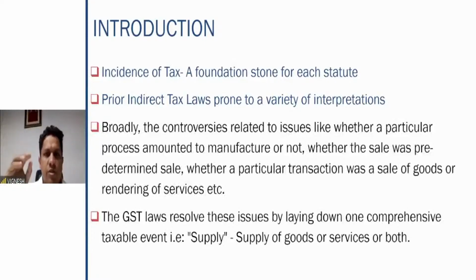It can be sale of goods, it can be sale of services, it can be manufacture, it can be anything else. But GST is triggered, the incidence of GST is triggered, only when there is a supply. And this supply can be either a supply of goods or a supply of services.